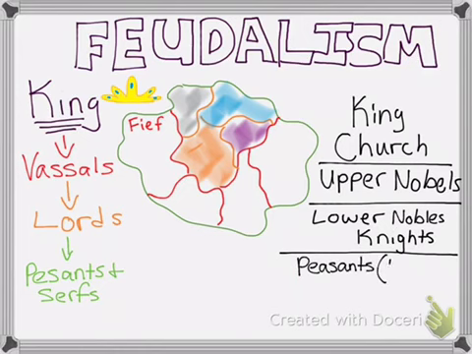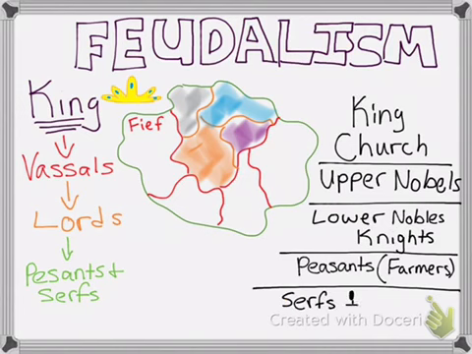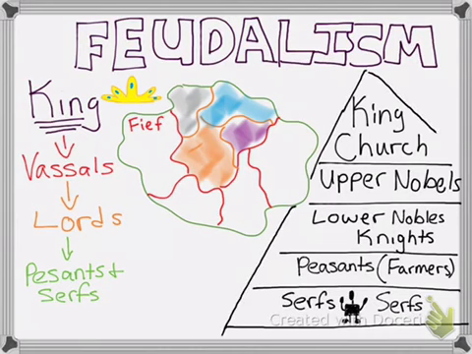And then under the lower nobles and knights, we have peasants, right? These are your farmers. These are the people who are responsible for the majority of what the fief produces. And then under them, you have the serfs, right? The serfs are essentially like slaves. They're not slaves because they're not owned, but they aren't able to leave the fief without permission. And they exist essentially to work. So this is the feudalistic pyramid.